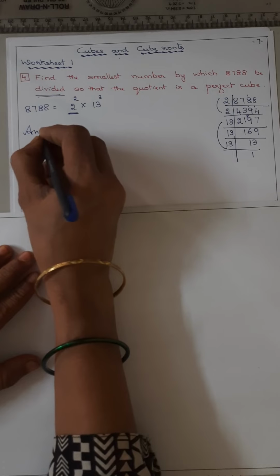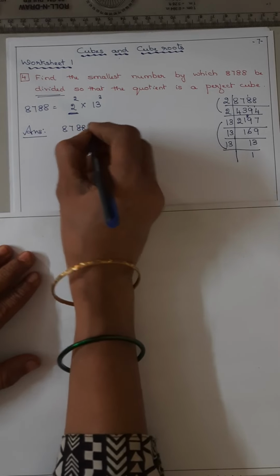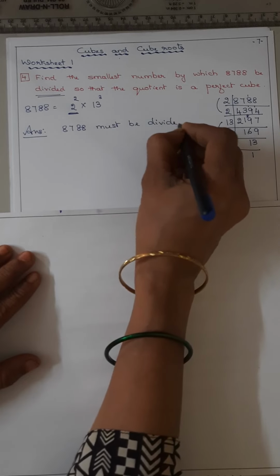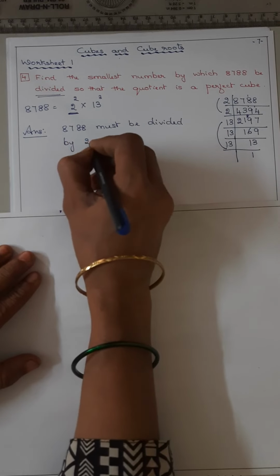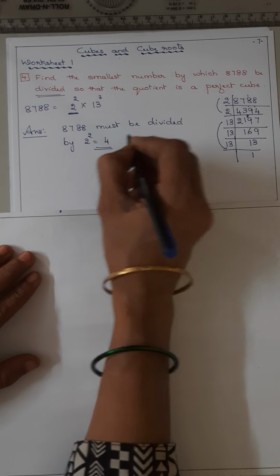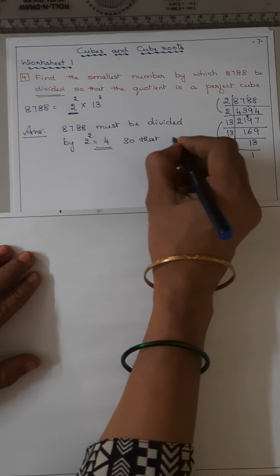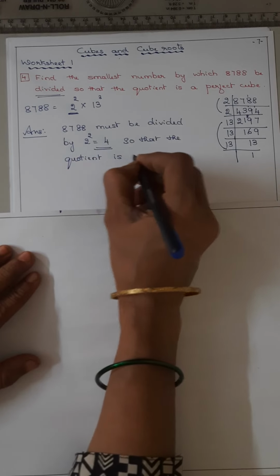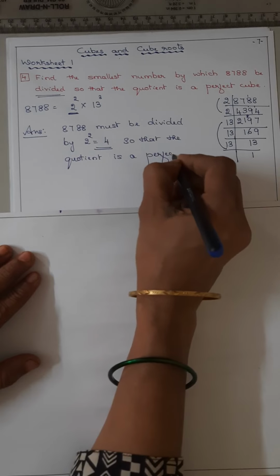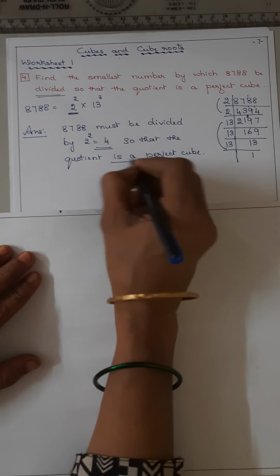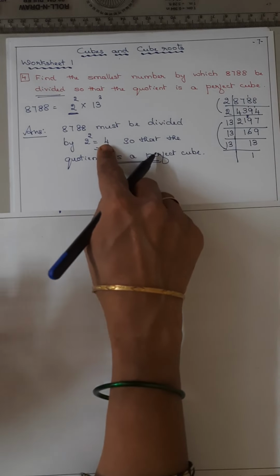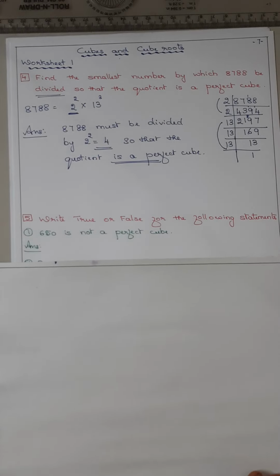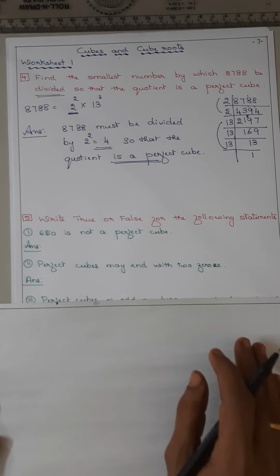So answer: 8788 must be divided by 2 square, that is 4, so that the quotient is a perfect cube. इधर 2 square extra है, उसको निकालने का है, that is 2 square is 4, has to be divided, isn't it? Now coming to the fifth sum, whether it is true or false.